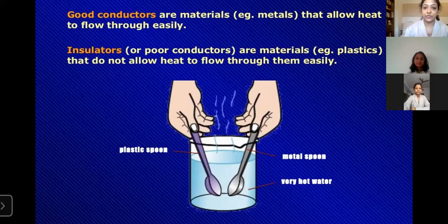An example of an insulator is plastic. When you put a plastic spoon and a metal spoon in a hot beaker, the metal spoon will conduct heat and get heated, but the plastic spoon, being an insulator, won't conduct heat and we won't be able to feel the heat in our hands.